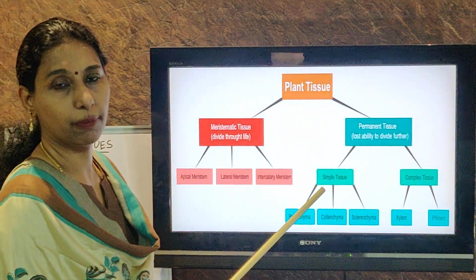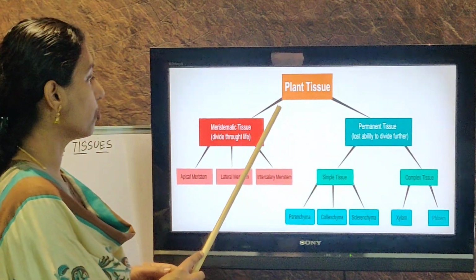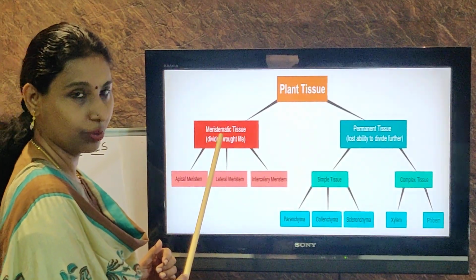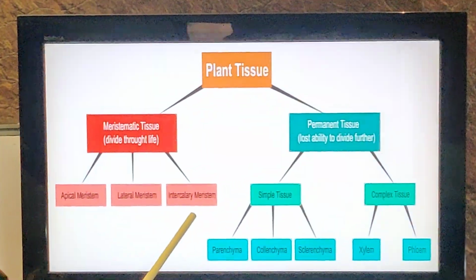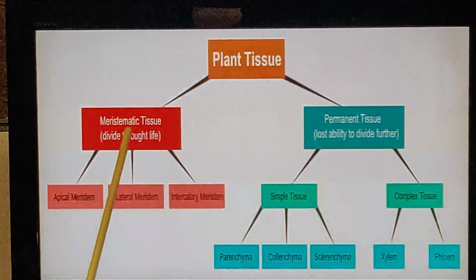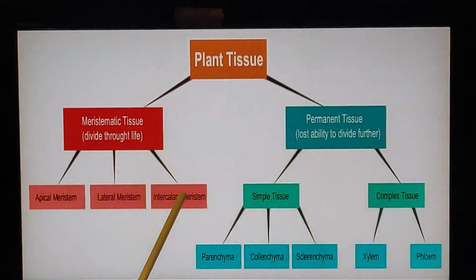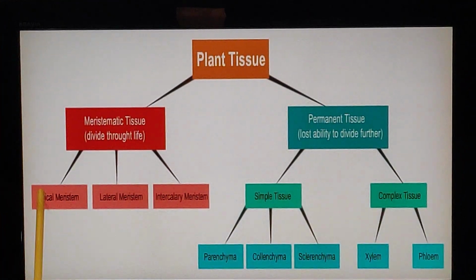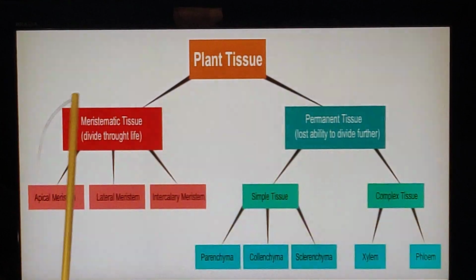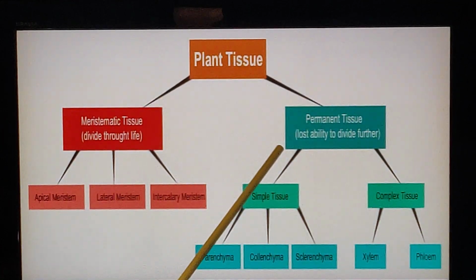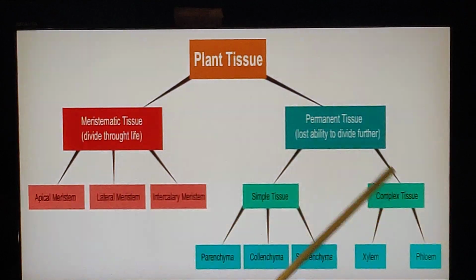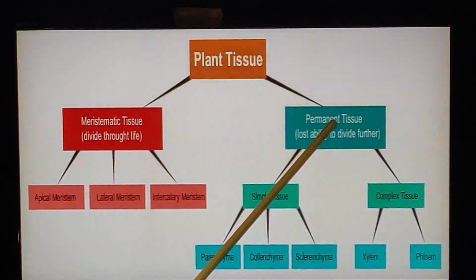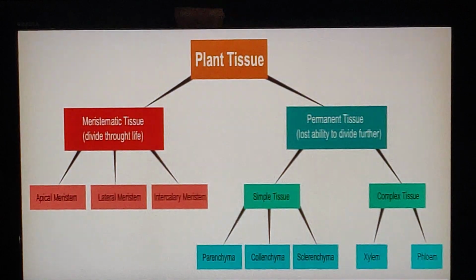So the plant tissues are divided into two, that is meristematic tissue and permanent tissue. What are the types we learned today? Apical, lateral and intercalary meristem. These were the three types of meristematic tissues we learned today. In the next video, we will be learning what the permanent tissues are, what permanent jobs they do, why they do not divide and what jobs they are doing in the plant body.